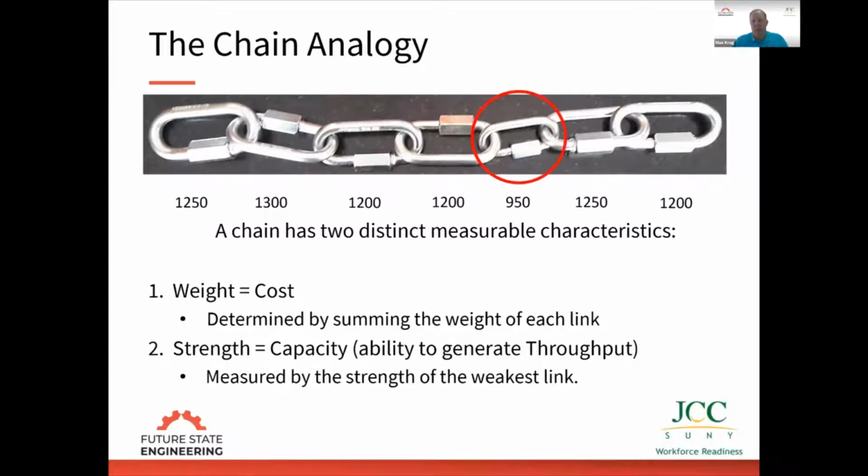You can see this one link only has a capacity of 950. So if I put stress on this chain and start adding weight, when is it going to break? At about 950 pounds, the chain's going to break. So why is this important in terms of measurement? Let's talk about these two measurements.